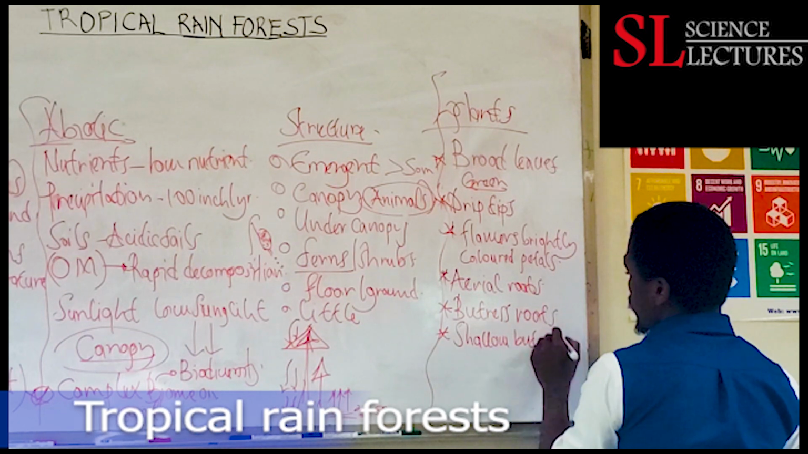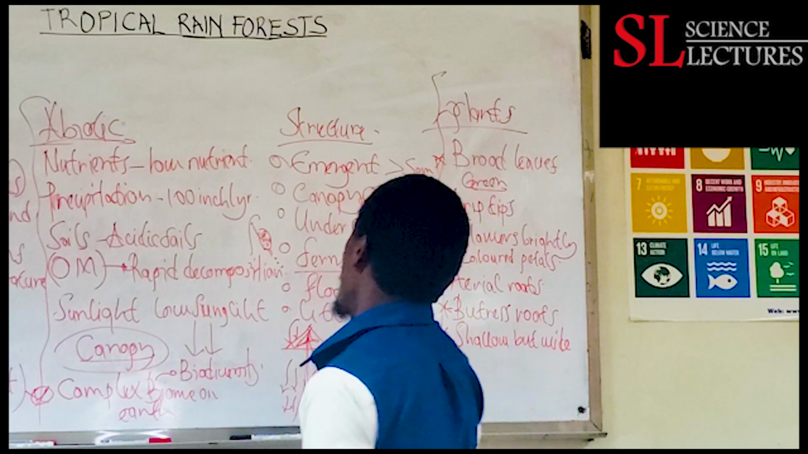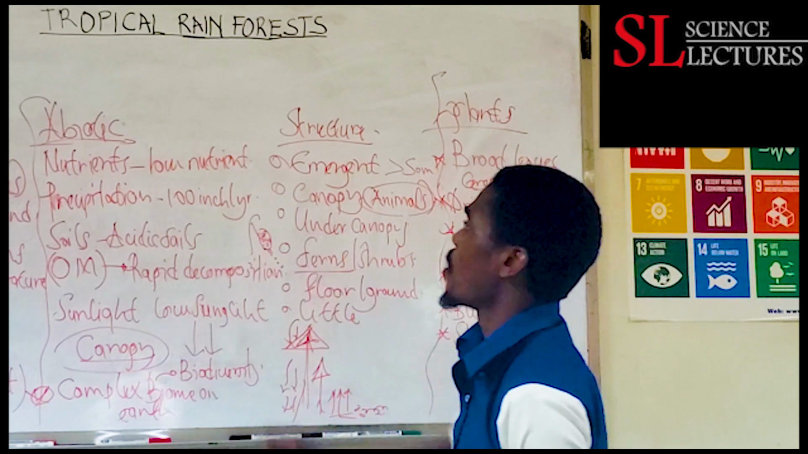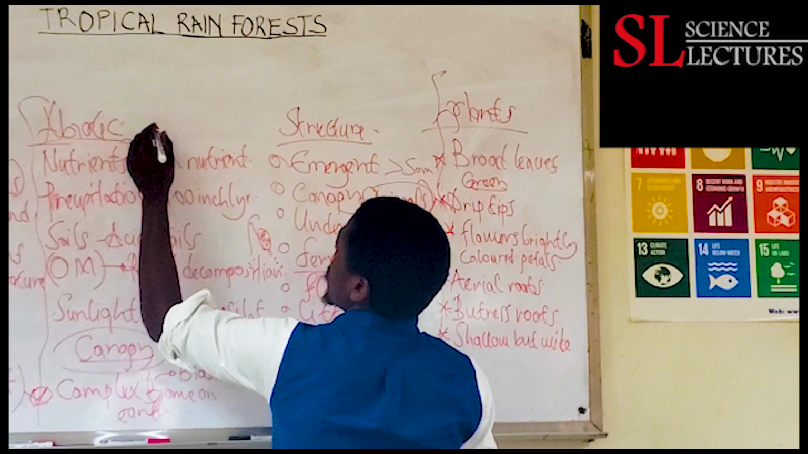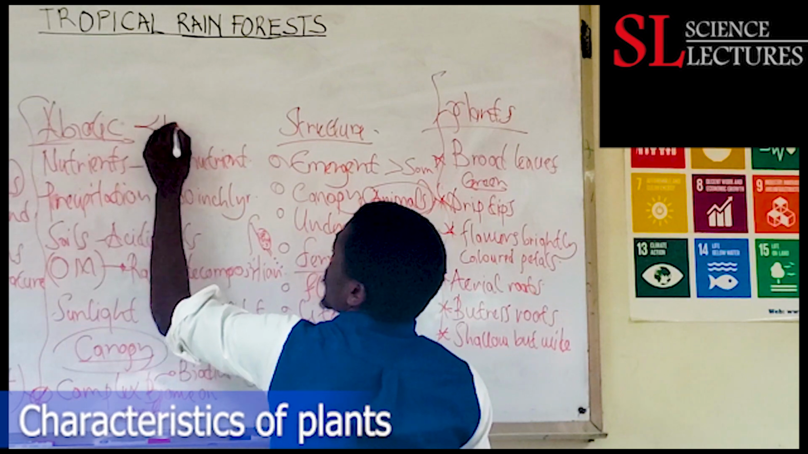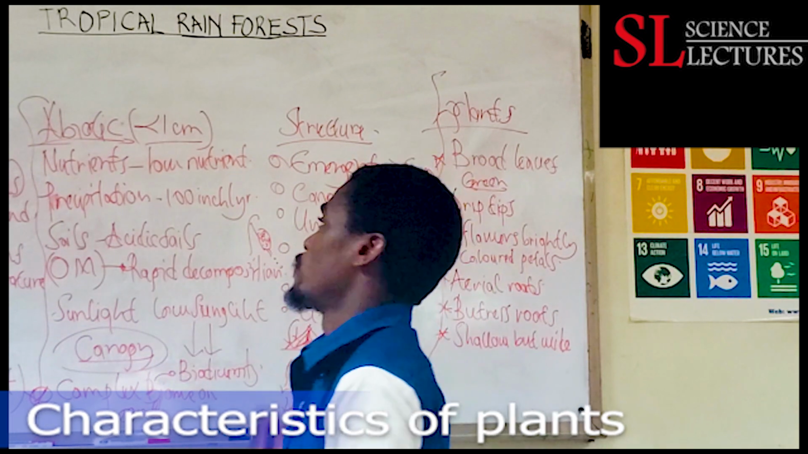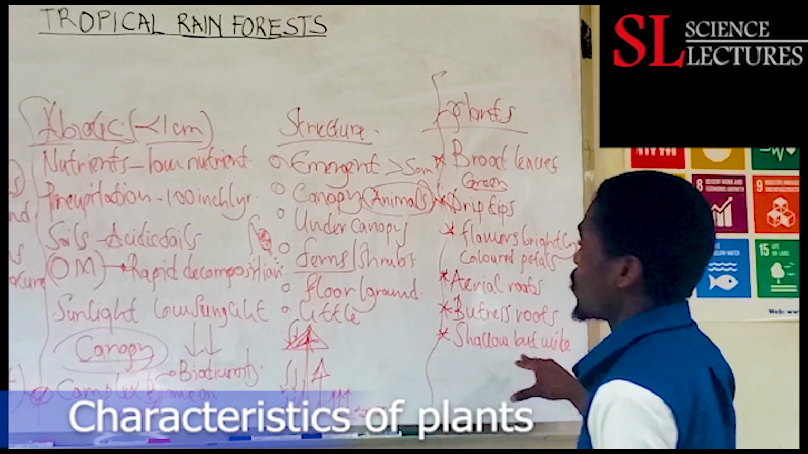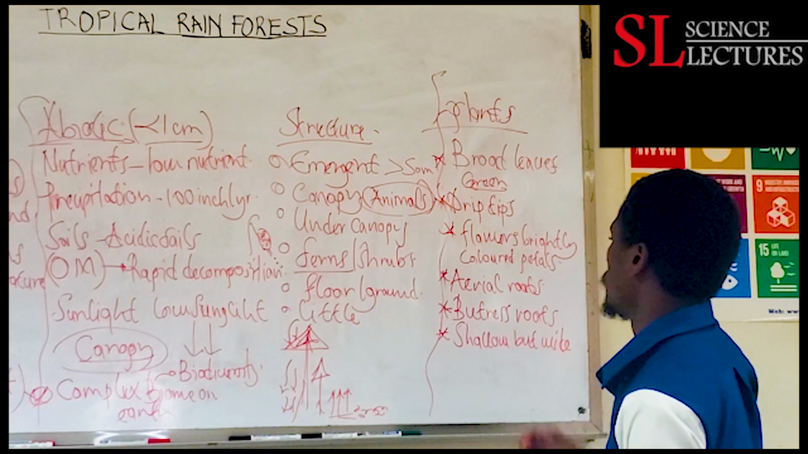Why are they shallow? Because we said the nutrients are found on the upper surface. Then another thing we forgot to talk about here is the topsoil. The topsoil within this biome is very thin, less than 1 centimeter, more so in the desert type of tropical rainforest biome. So shallow but wide roots within the biome, of these plants.